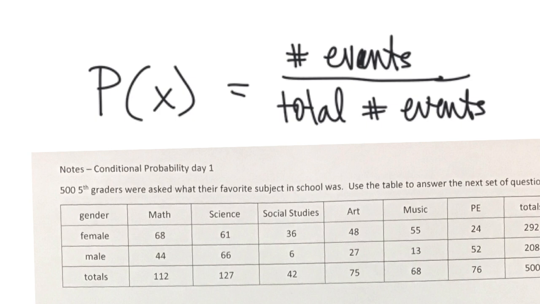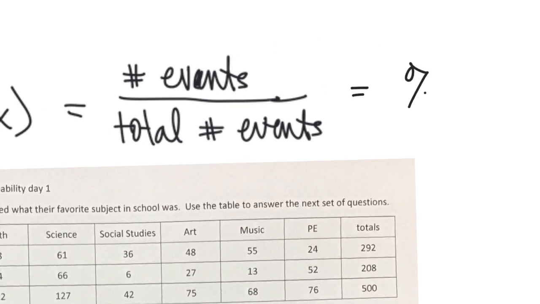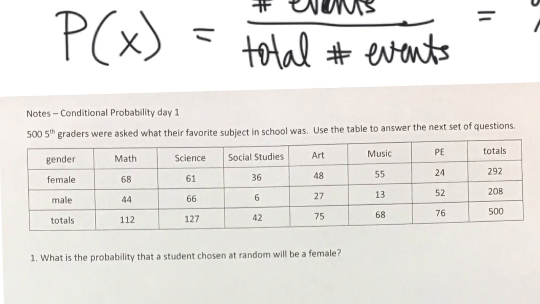Okay, and that ratio or that decimal, that percentage, so we're going to write it as a percentage. So we're going to use our calculators and take your decimal and times it by 100, and that is the probability of some event happening. We use it with geometric probability, as in a point coming from a certain area, but this is regular probability, and it's got really nothing to do with geometry. But it's part of the TEK, so we're going to talk about it.